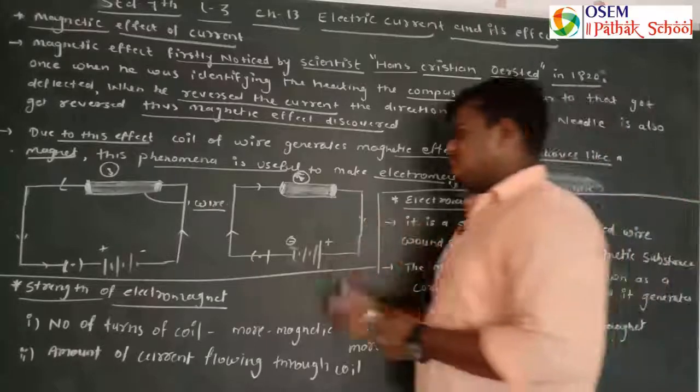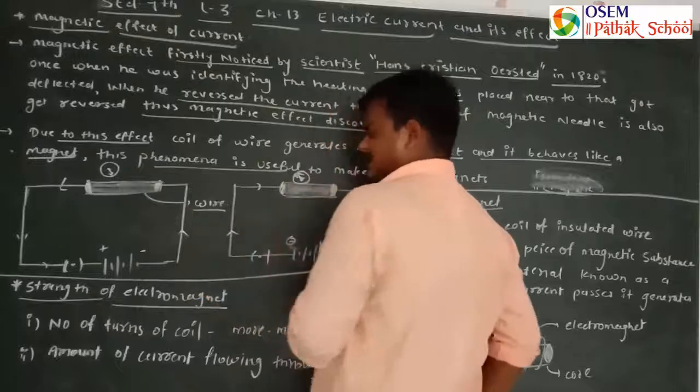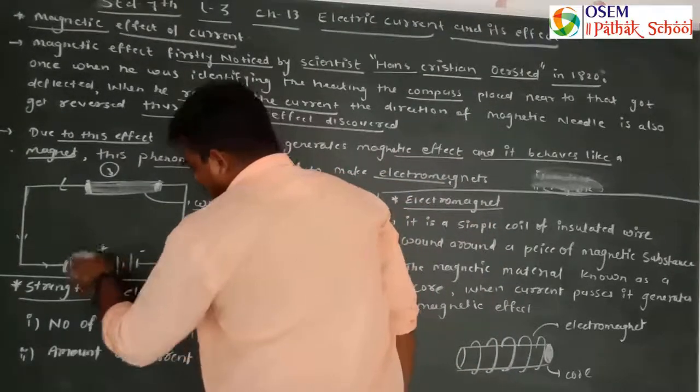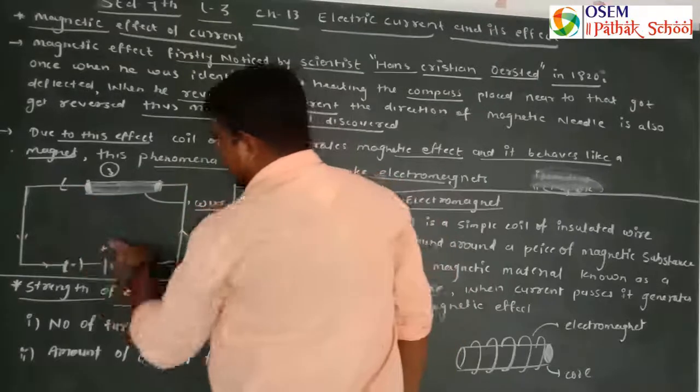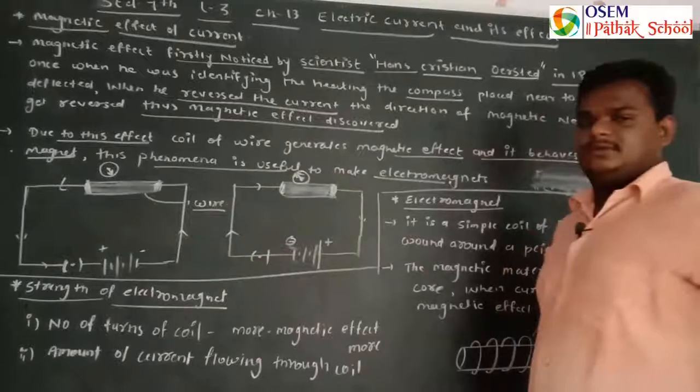So these are the two circuit diagrams that I am giving to you. This is not given in your textbook. This is the wire. I connected a battery here, positive and negative. So current is flowing in this direction. The compass needle gets deflected in this direction.